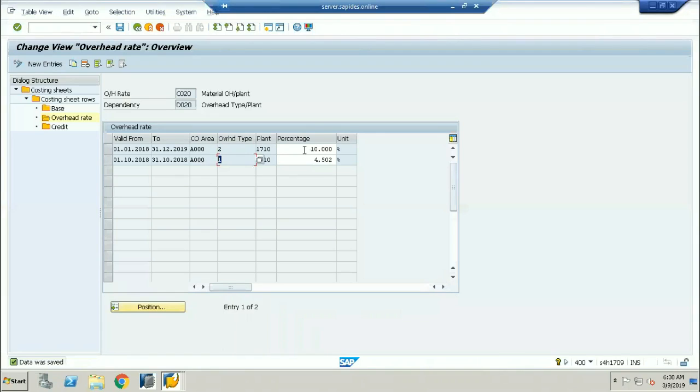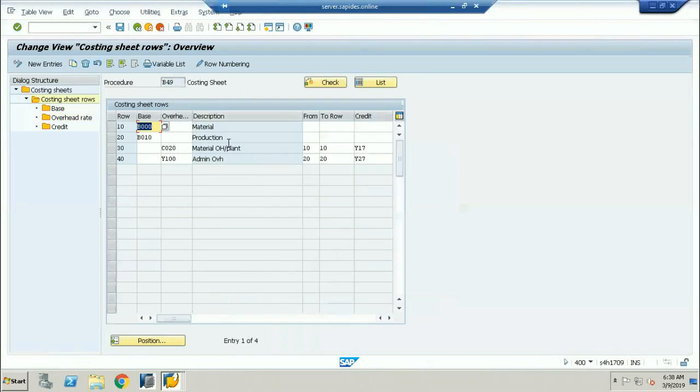The actual overhead is going to be 4.502, and the planned overhead as well. This is the fixed percentage actually, this is not the rate. This is the fixed percentage which I have taken. So once the goods have been confirmed, this is the percentage of overheads which I'm going to be calculating on the material actually.